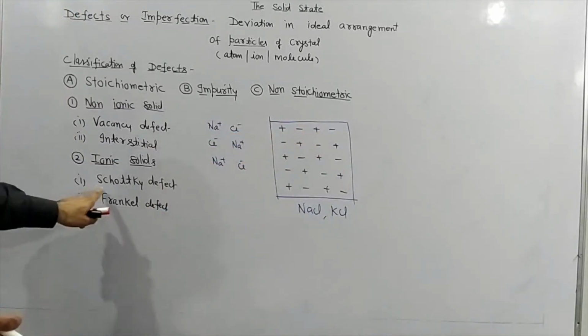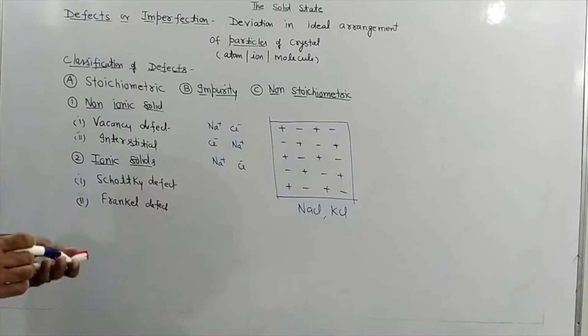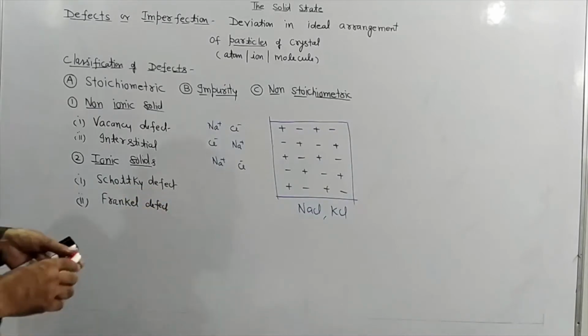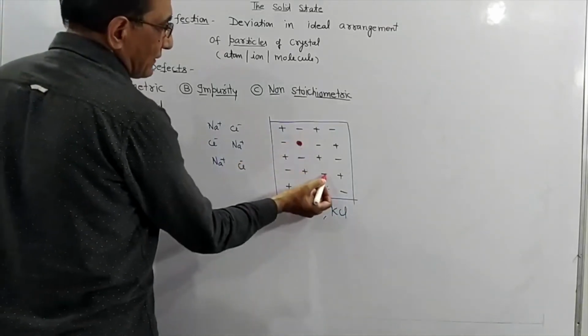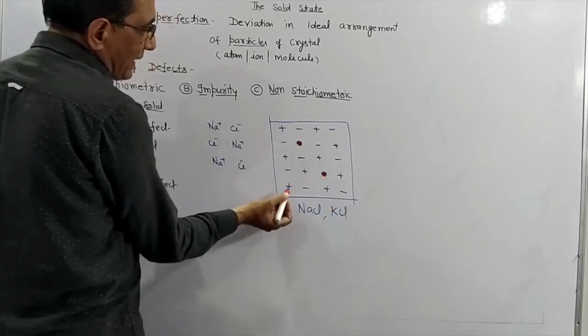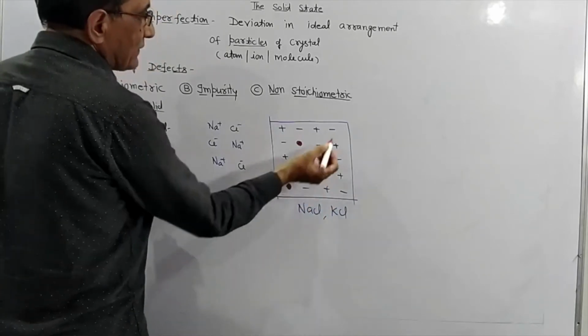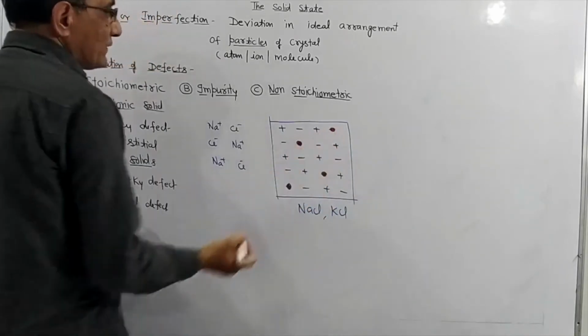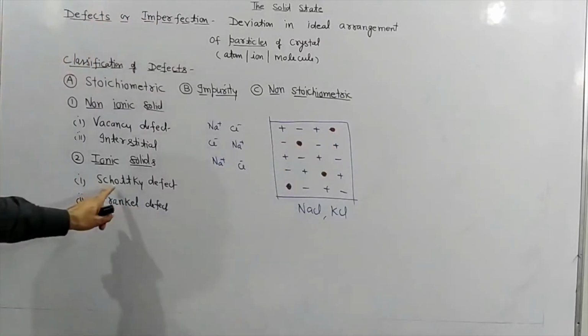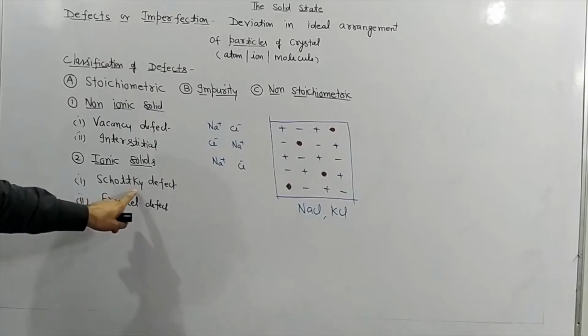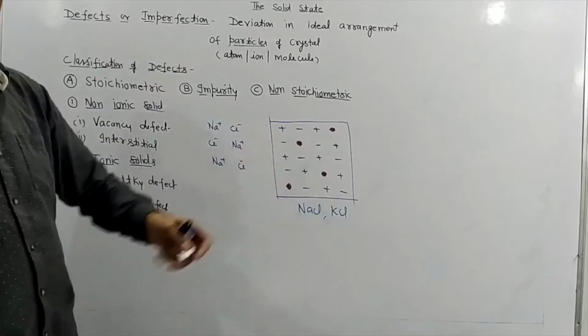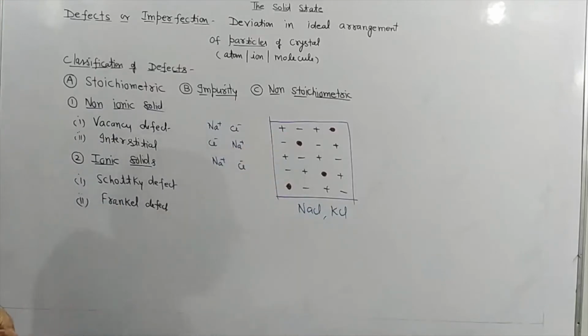So what is Schottky defect, students? In this Schottky defect, what happens? Some cation is missing from here, then some anion is also missing, again some cation is missing, some anion is also missing. So what do we need to understand in Schottky defect? In Schottky defect we have to write the sentence that in this defect an equal number of cations and anions are missing from the crystal. Number 1. Number 2.